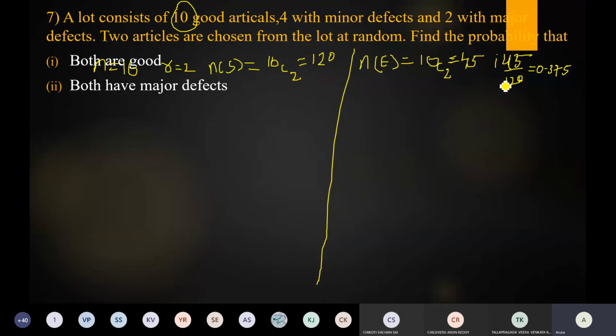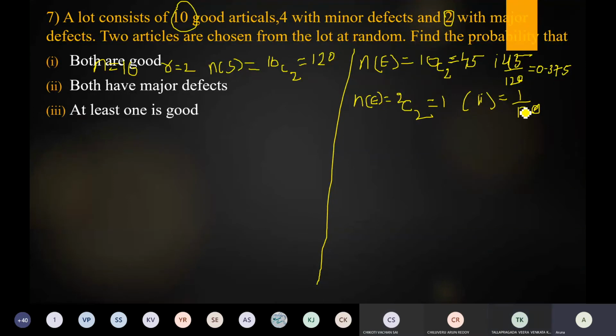Next one is both have major defects. Now if you observe the question, total major defect articles are how many? 2 articles. So what is the N of E for the second one? N of E is equal to 2C2. What is 2C2 equal to? 1. So the probability answer is 1 by 120. Simple answer.